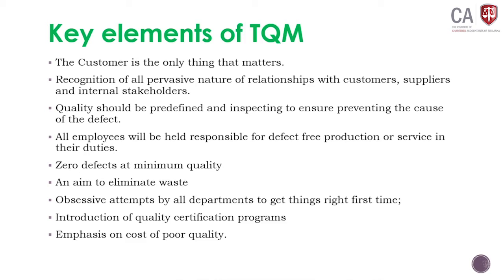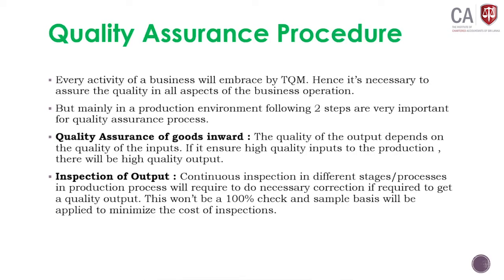Those are the 9 key elements in TQM. Okay, I have written down 5 here. There are 9 key elements when you are going to apply total quality management. Quality assurance procedure, how we are going to assure the quality.